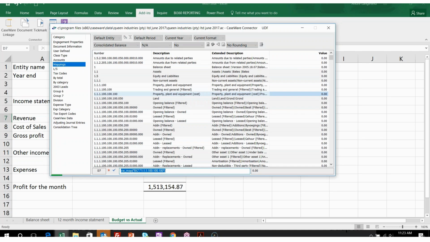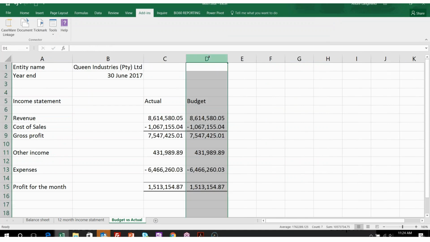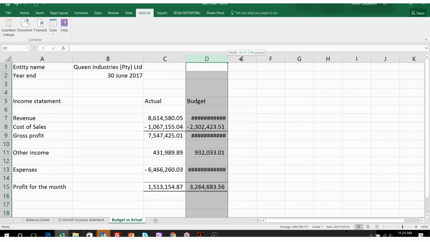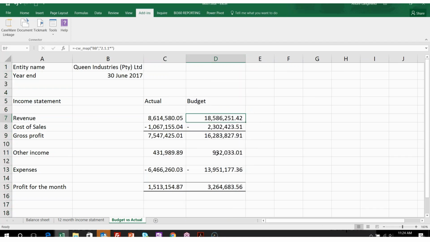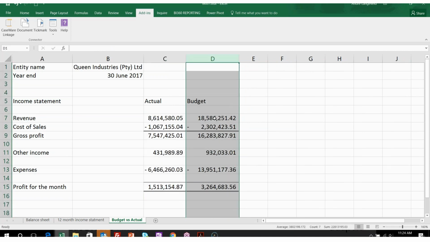Okay, so all I'm going to do is find and replace all of these figures. I'm going to just paste it back there. And now I'm going to do a find and replace for BR to BB. I'm going to click on replace all, and that'll then pull through the budgeted balance for those months. So quickly go do the same on your side. Go copy, paste, find and replace BR with BB for the budget balance.